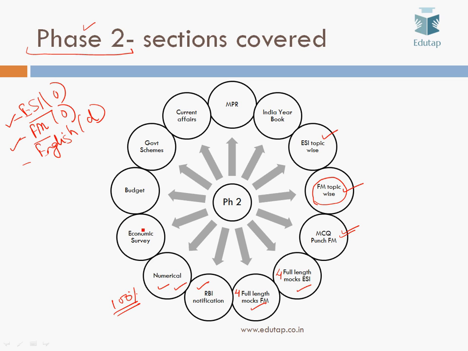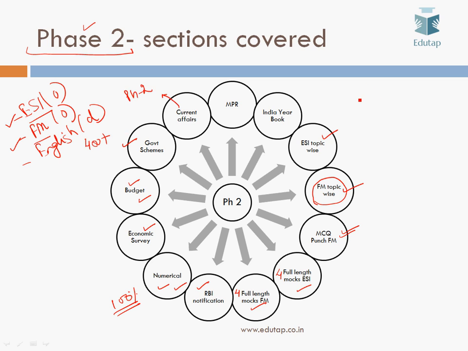You'll also be getting chapter wise MCQs for every chapter of the Economic Survey. You'll be getting very high quality and relevant MCQs for the Union Budget. Then you'll be getting around 400 plus MCQs on government schemes. Then we have framed different and specific MCQs for phase 2 current affairs, right?